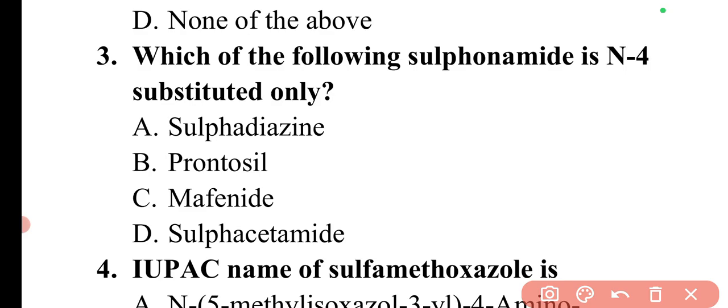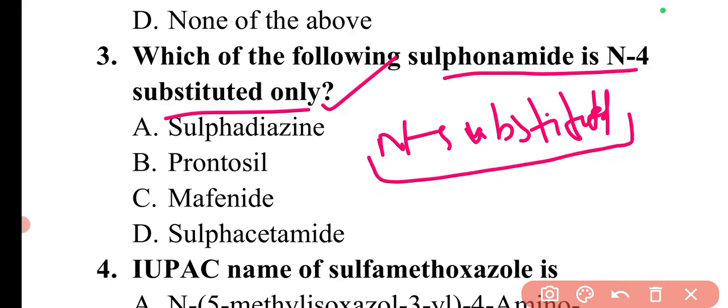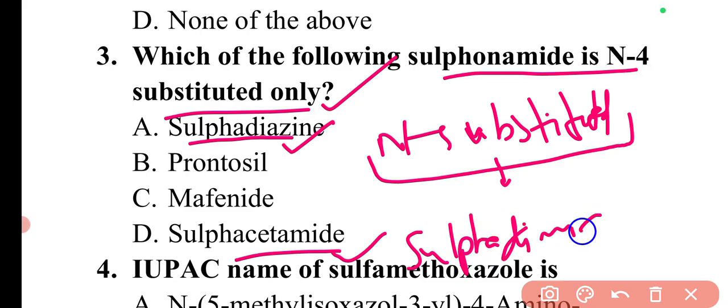The question is, which of the following sulfonamides is N4 substituted only? Basically, sulfonamides are of different classes. For example, there are N1 substituted sulfonamides, where the substitution is at position 1. In N1 substituted sulfonamides there are different examples, for example sulfadiazine, sulfacetamide, sulfadimidine. These are the examples of N1 substituted sulfonamides.